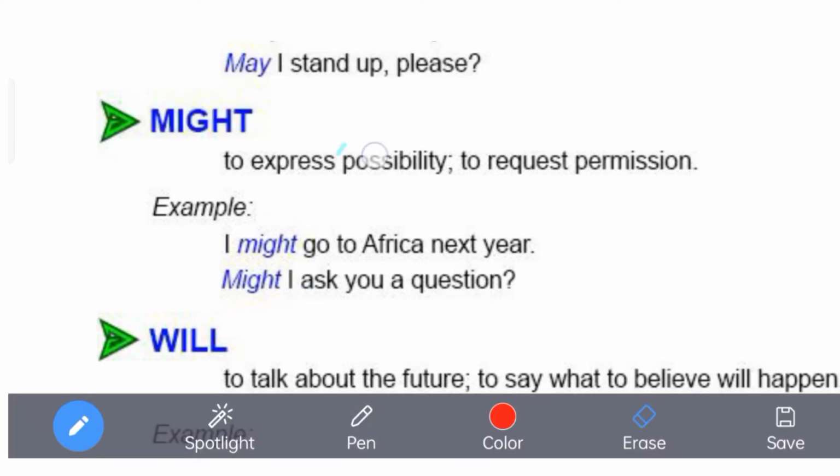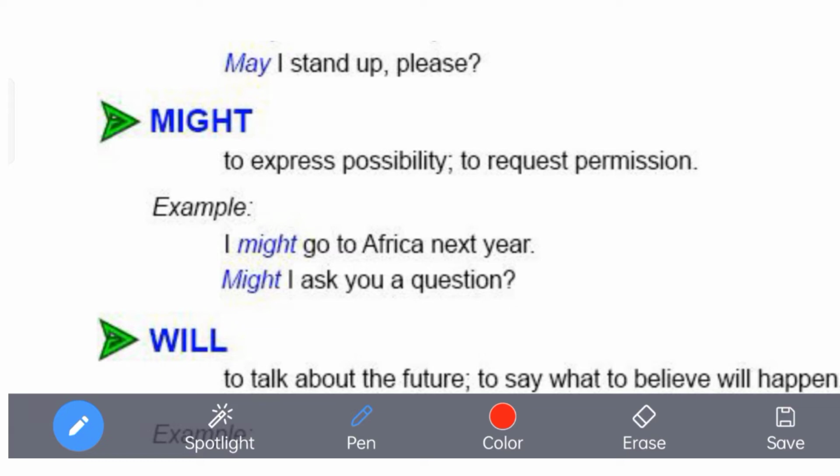If you remember direct and indirect speech, we use might when we want to change the tense to the corresponding tense, that means tense of the present to the tense of the past. In that case, for a request also we will use might.